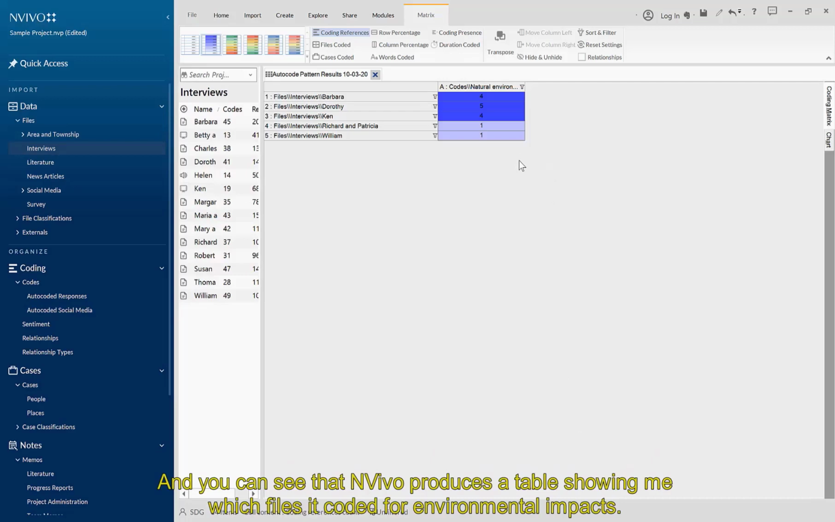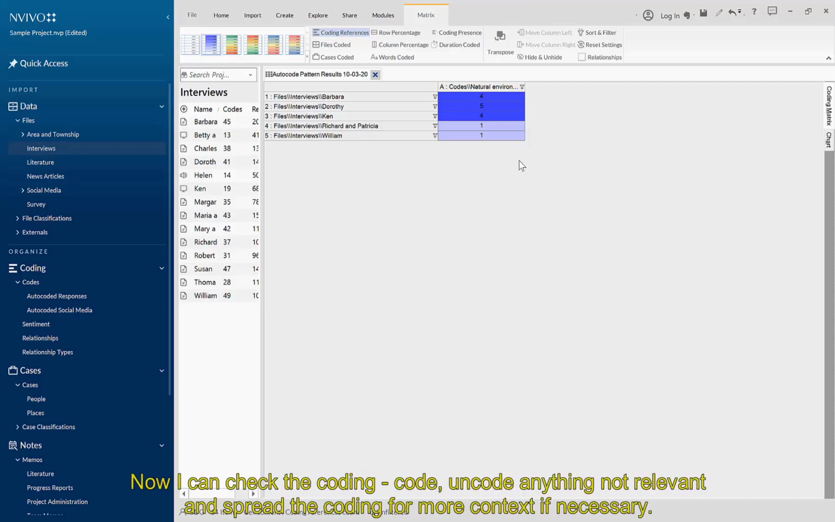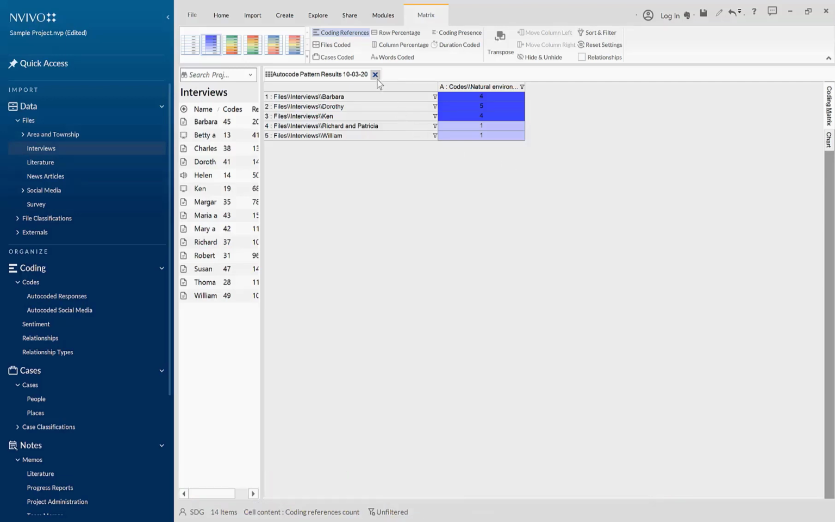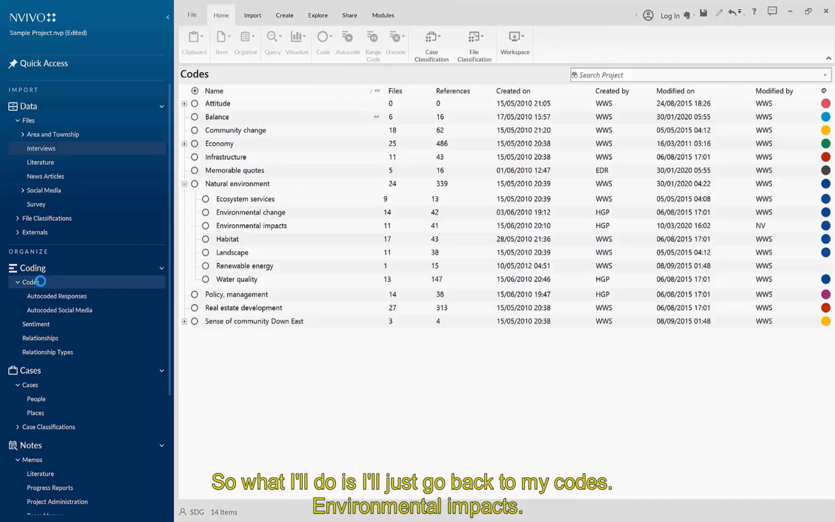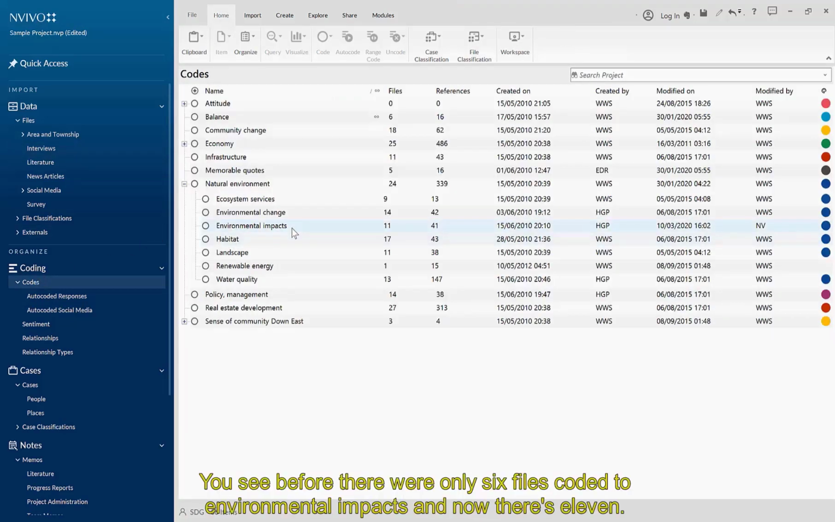And you can see that NVivo produces a table showing me which files it coded for environmental impacts. Now I can check the coding, code, uncode anything not relevant, and spread the coding for more context if necessary. So what I'll do is I'll just go back to my codes, environmental impacts. So you know before there were only 6 files coded to environmental impacts, and now there's 11.